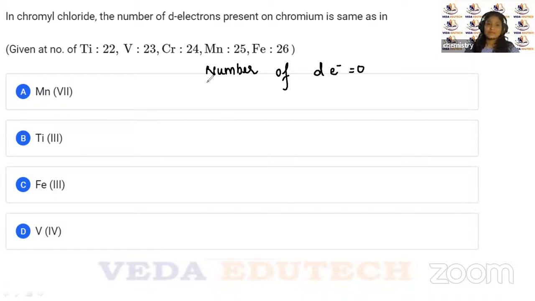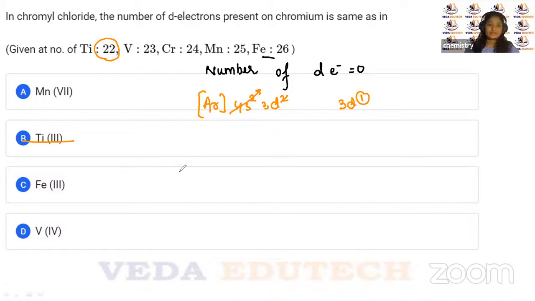Let us calculate. For titanium, it is 22. So argon 18, 4s2, 3d2. If it is Ti3+, 2 from here and 1 from here, so 3d1 is remaining. So 1 electron is remaining, so this is not the answer.